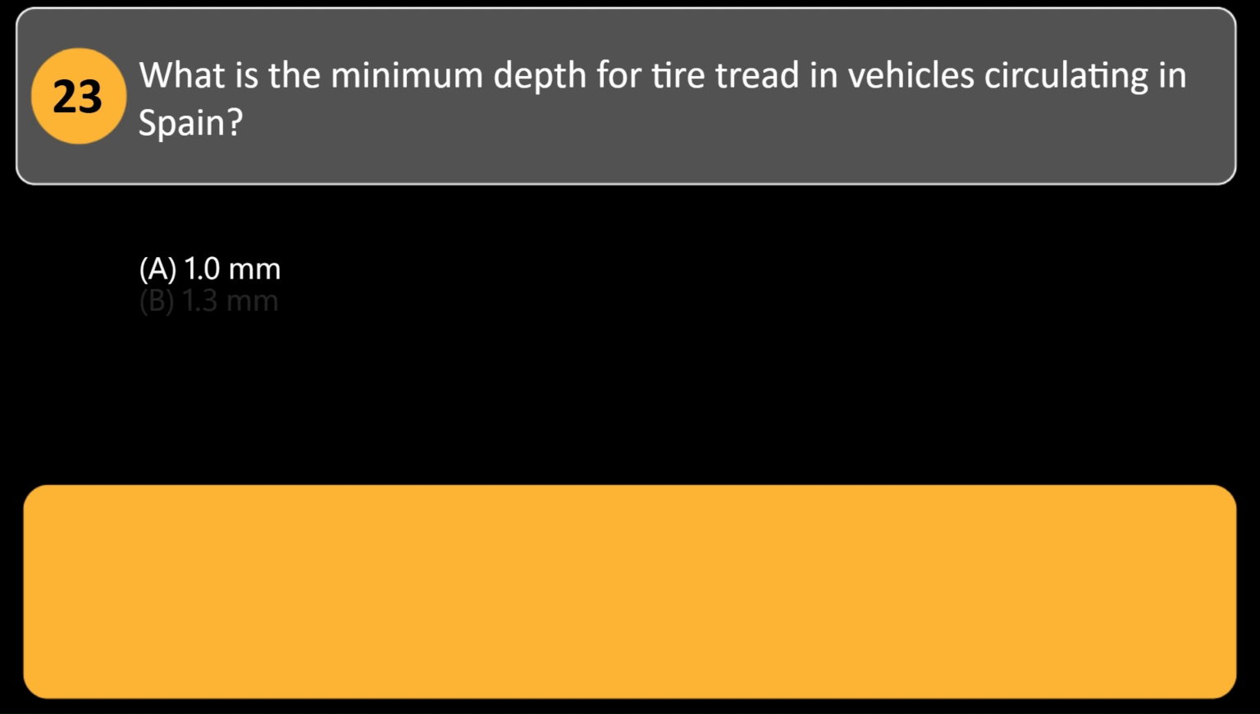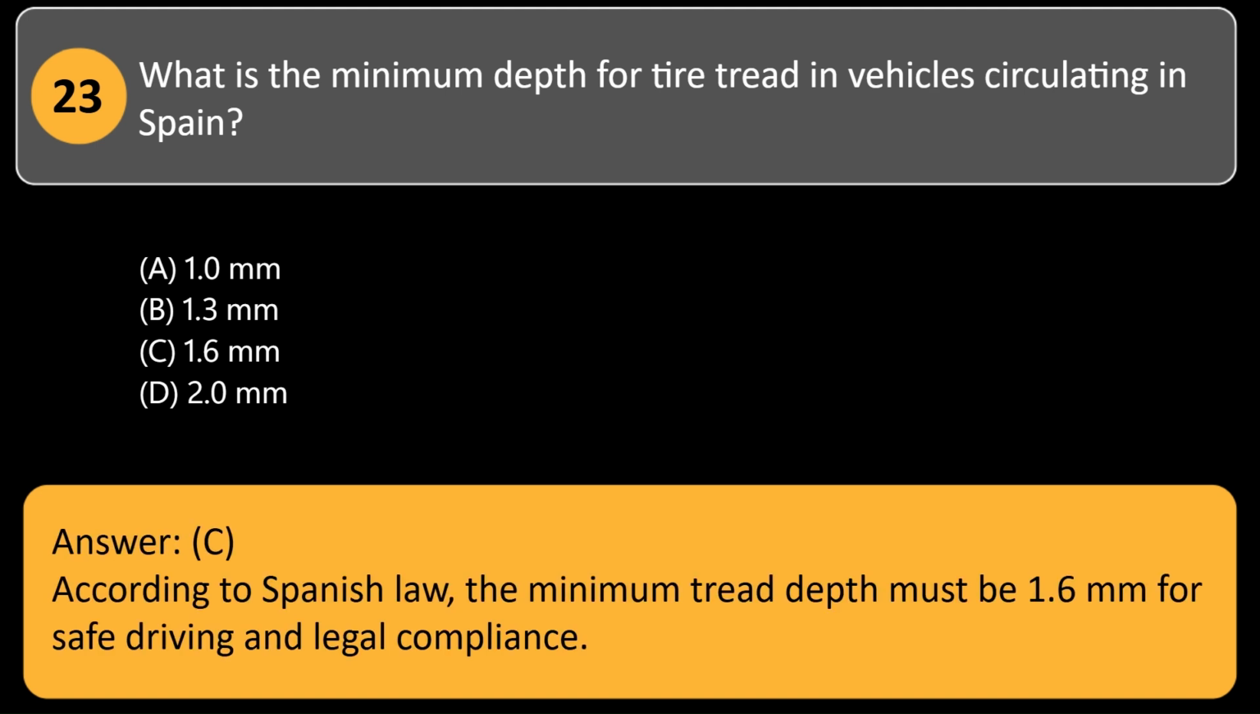What is the minimum depth for tire tread in vehicles circulating in Spain? A. 1 mm. B. 1.3 mm. C. 1.6 mm. D. 2.0 mm. Answer, C. According to Spanish law, the minimum tread depth must be 1.6 millimeters for safe driving and legal compliance.